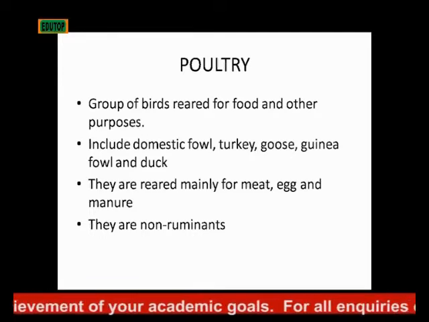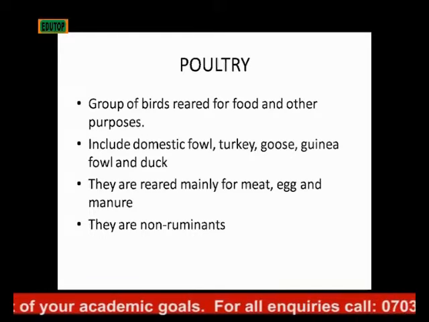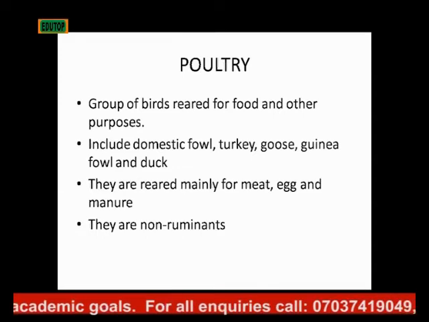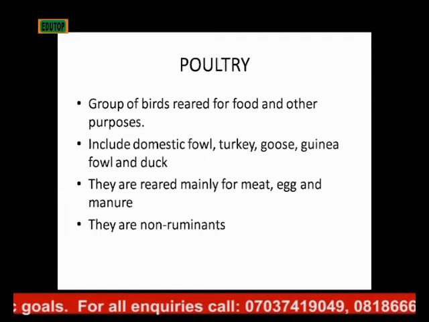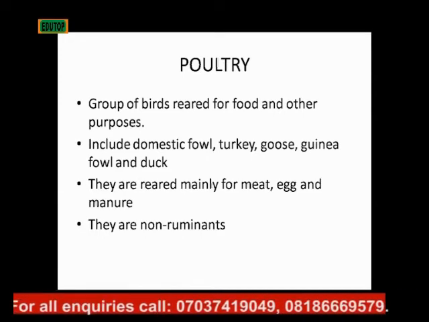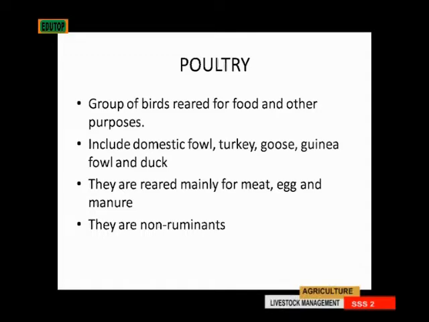They include the domestic fowl, turkey, goose, guinea fowl, and duck. Those are the category of birds that are called poultry. They are mainly reared for their meat, their eggs, and their manure. So three things we get from our poultry: meat, egg, manure.